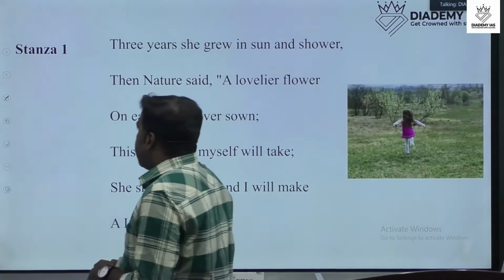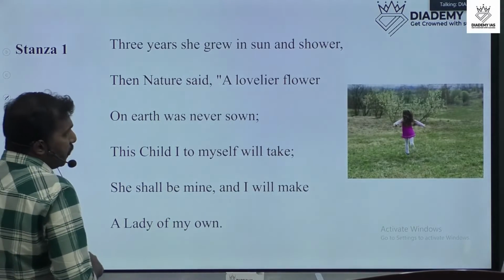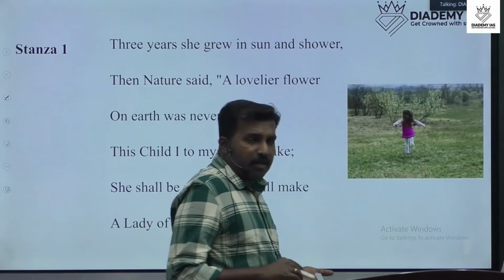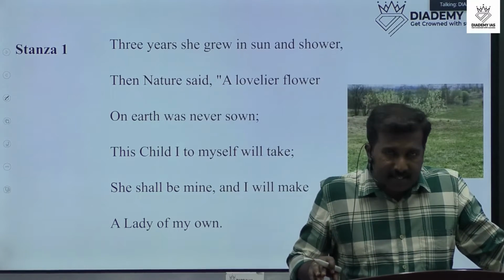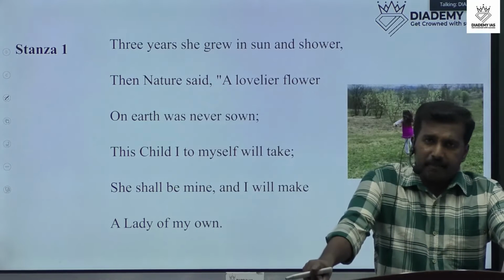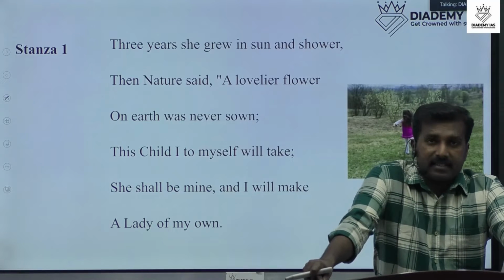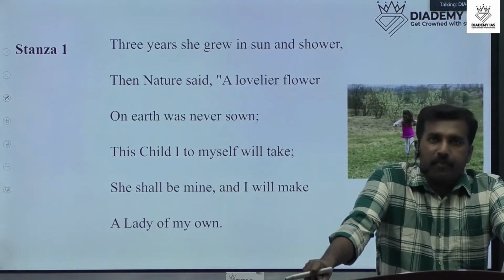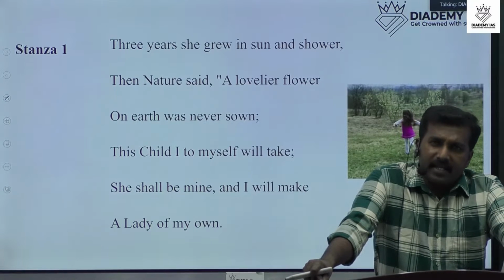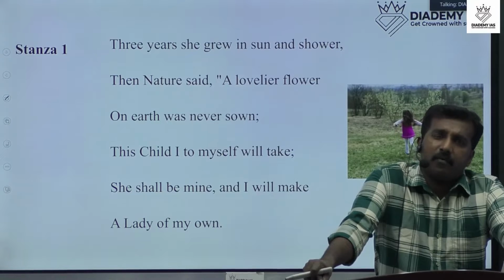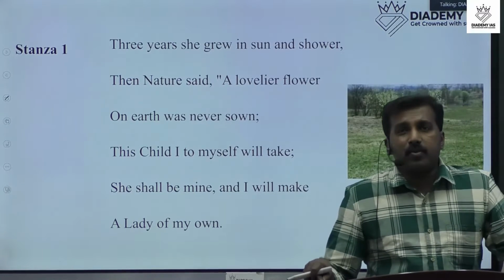Here we can also revise the last poem that we already discussed, "She Dwelt Among the Untrodden Ways." That poem, which we discussed in the last class, signifies the pain of death and its beauty, nature, and also a characterization, Lucy.